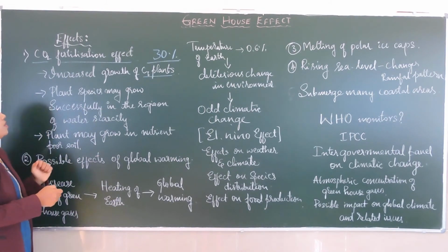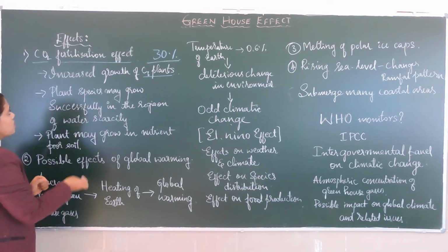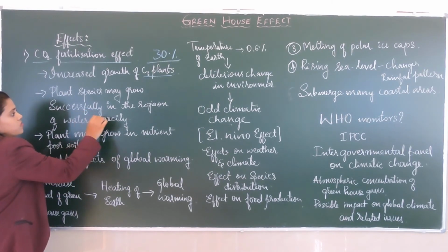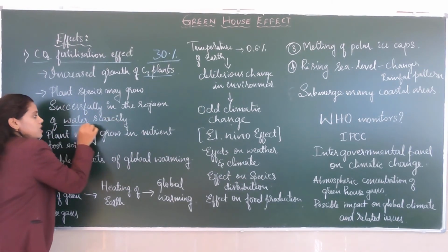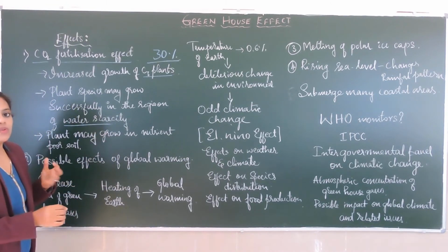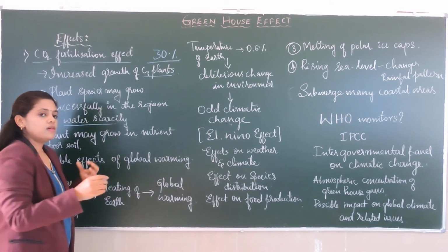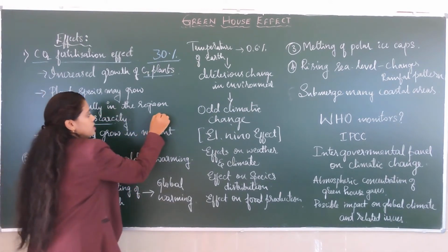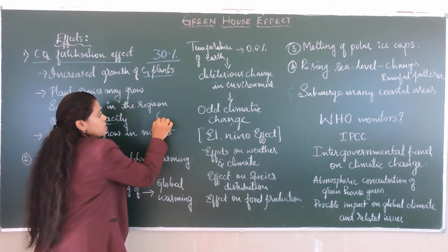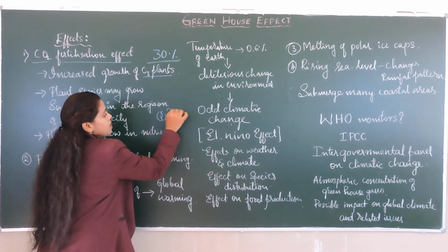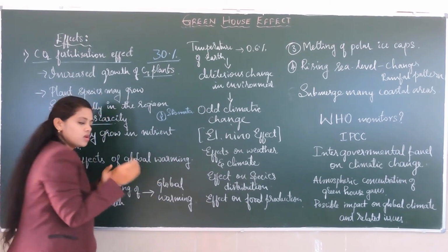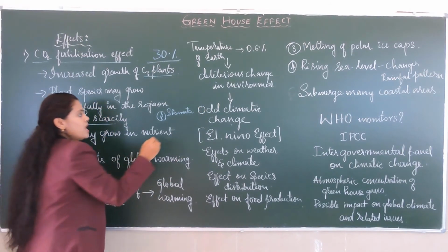Also, because there is an increase in carbon dioxide in the atmosphere, plant species will grow even in water scarcity. How is it possible? When there is an increase in the carbon dioxide concentration, there is a partial closure of the stomata. When the stomata are closed, what will happen?